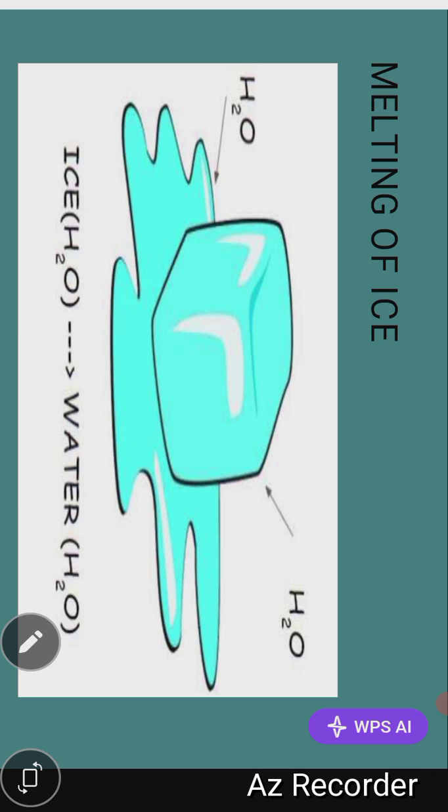You do not melt ice to get sugar. It is not possible. So when you are melting ice, you are getting water, and you can still put that same water in your freezer and still get the ice back. So that is an example of a physical change. They are easily reversible. You can easily convert them from one state to another without getting a new substance.